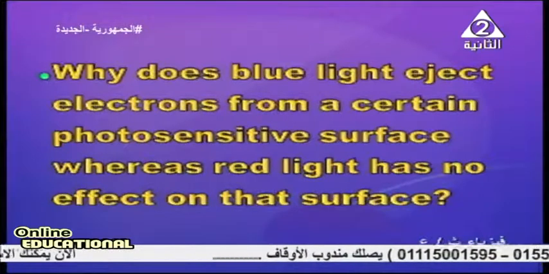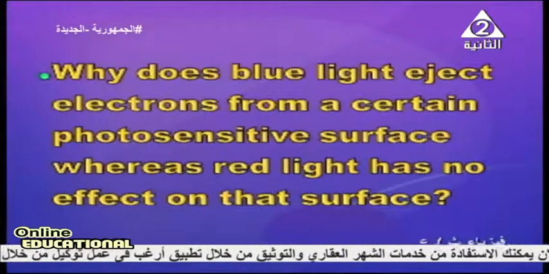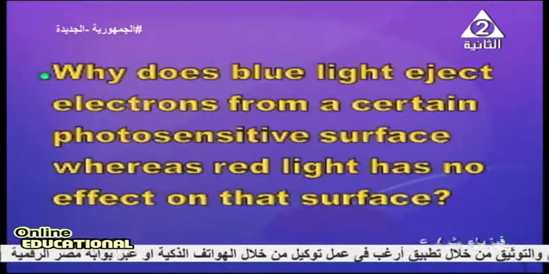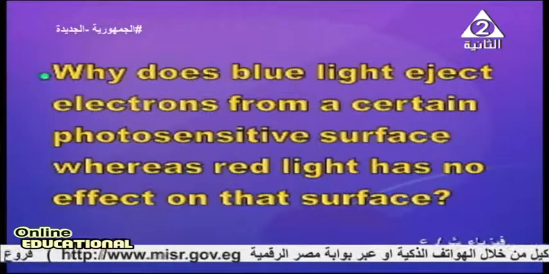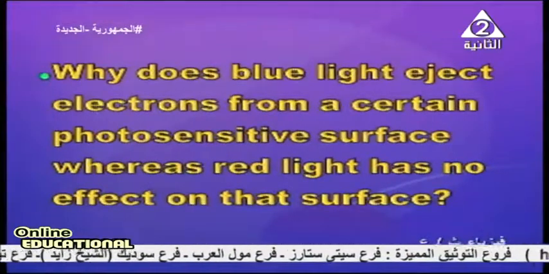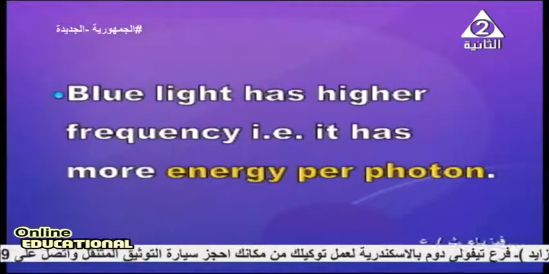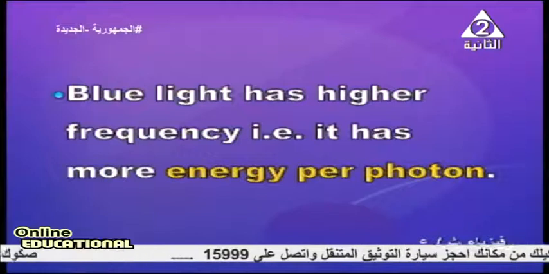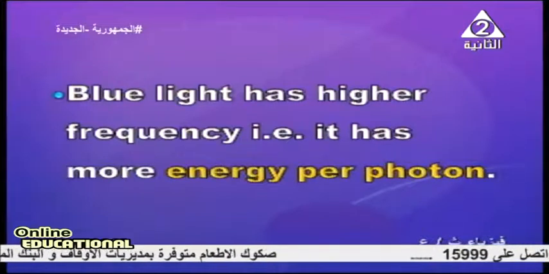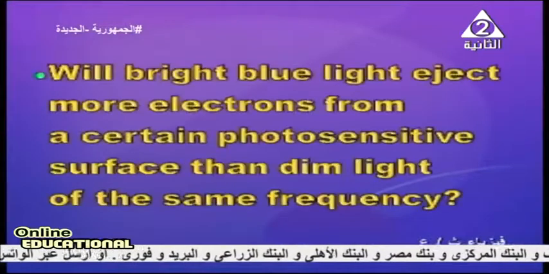Short wavelength means high frequency. High frequency means high energy. So the energy per photon for blue light is much greater than the energy per photon for red light. So the answer is: blue light has higher frequency. That is to say, it has more energy per photon than that of red.